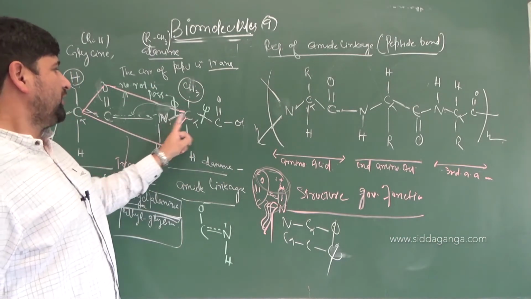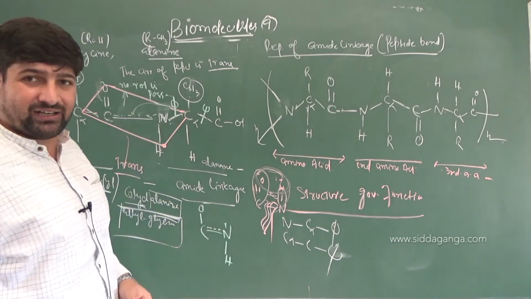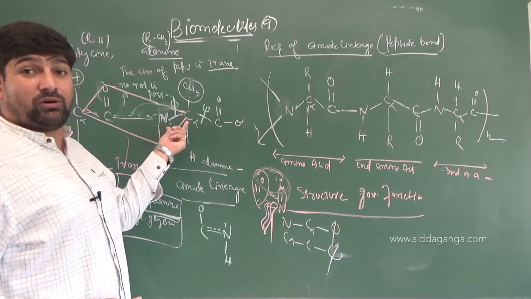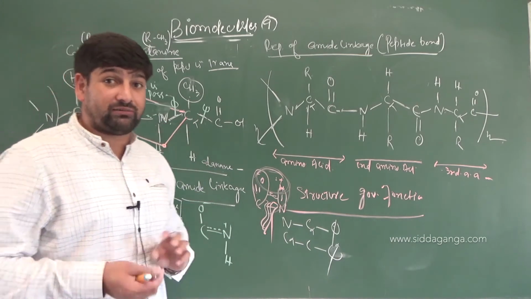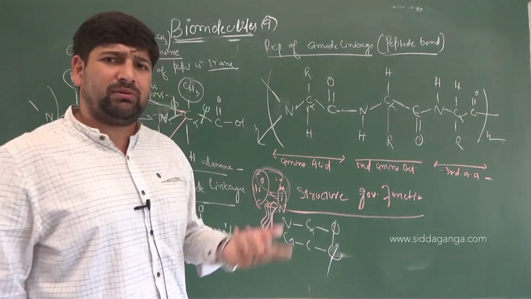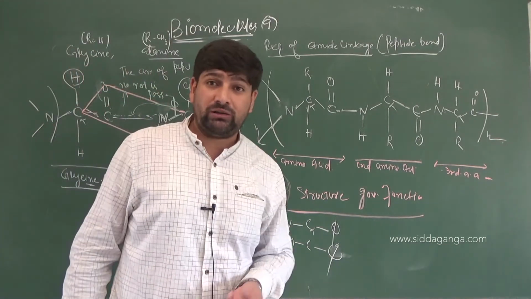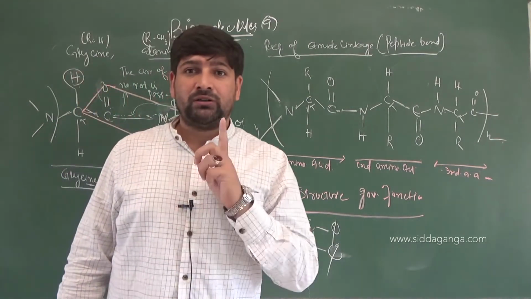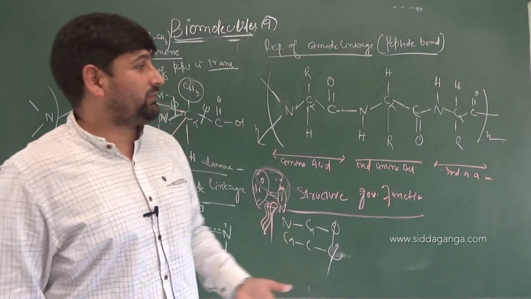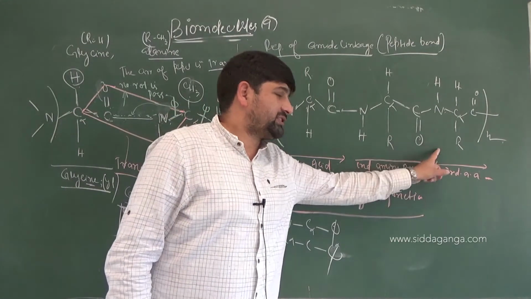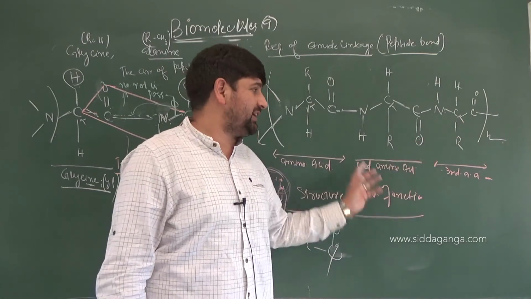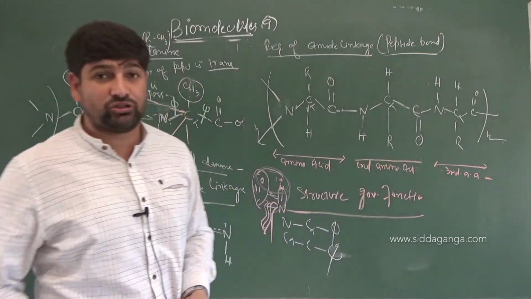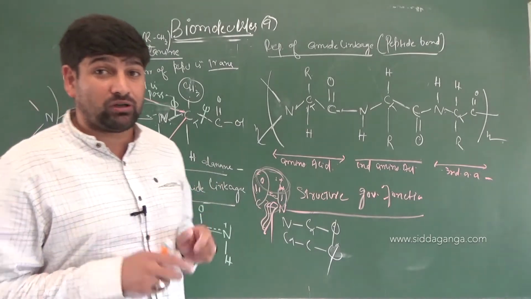It's only possible due to the rotation available here, right? So rotation around the single bond, you will get different shapes, different conformers from it. Rotation around the single bond brings conformers. Innumerable conformers are possible. But a protein molecule always takes one shape. Which shape? The shape which is most stable. And what will it depend upon? It will depend upon the discussion of primary, secondary, tertiary and quaternary structure. There you will understand how exactly folding of protein comes into play. This is the basic scaffold I am talking about.